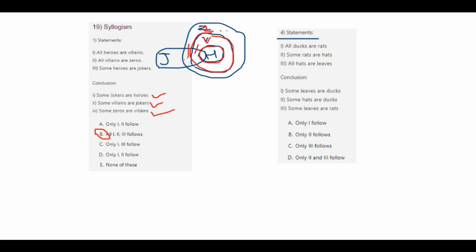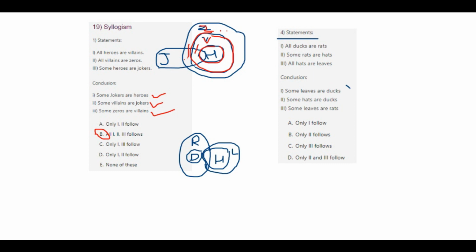Now let's look at the next statement for another example. All ducks are rats. I have ducks here. All ducks are rats. Some rats, which means not the ducks, are hats. So we take only some part of the rats and make it hats. Now all hats, not including ducks, are leaves. This is how the statement is.